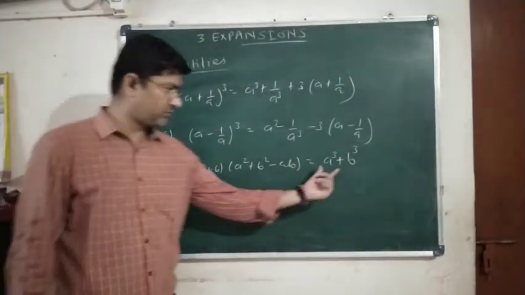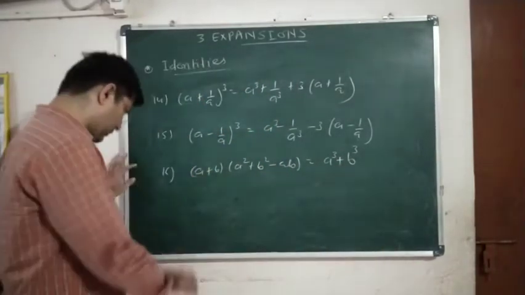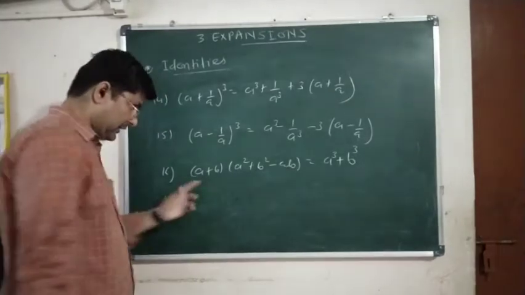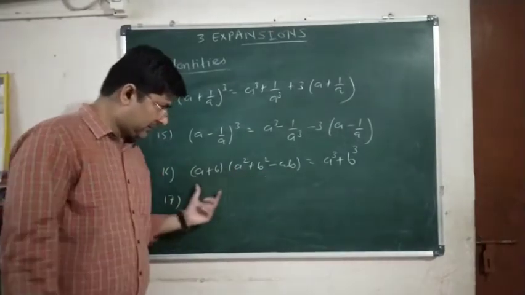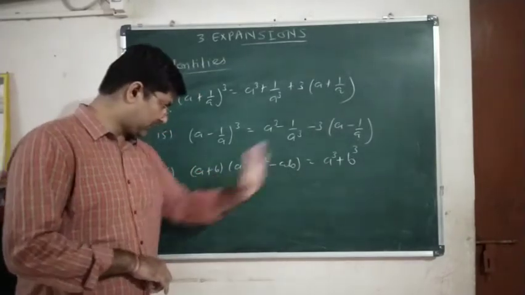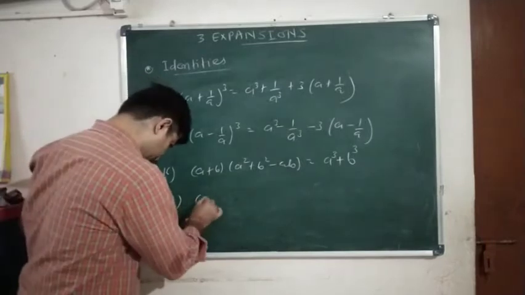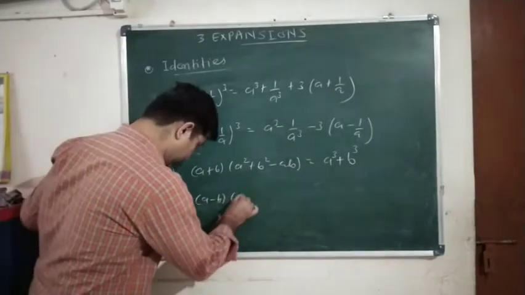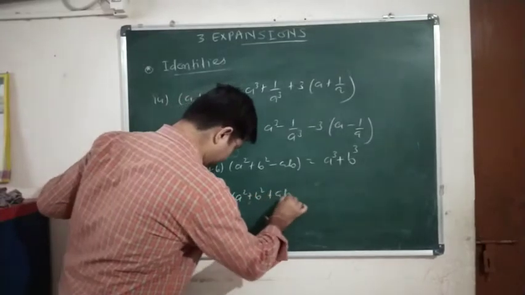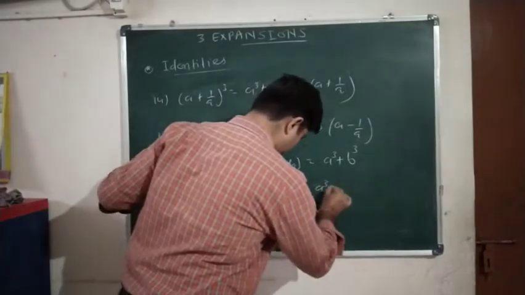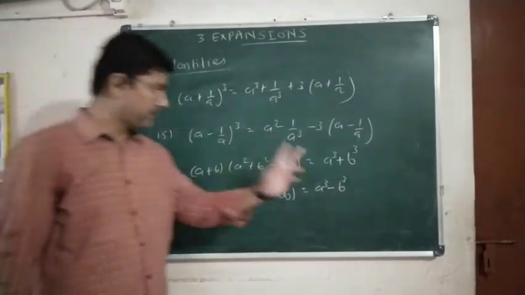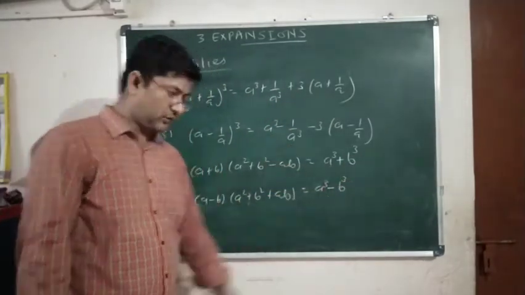Now the difference of cubes we will see. If you multiply and simplify, only two terms are left, so you will get this formula. Again, (a minus b) into bracket (a square plus b square plus ab) is equal to a cube minus b cube. So these are the two formulas, sum of cubes and difference of cubes.